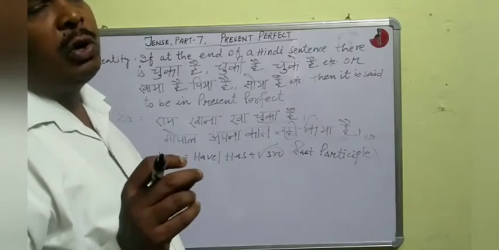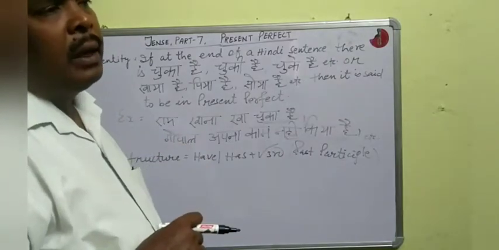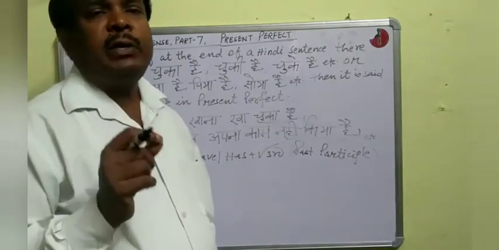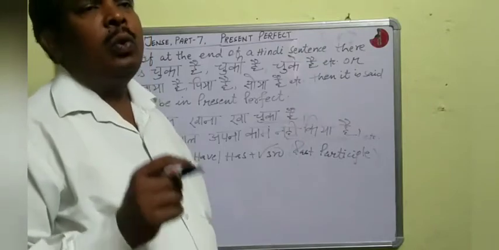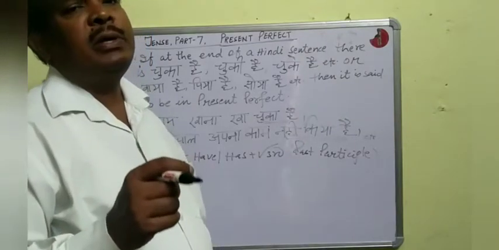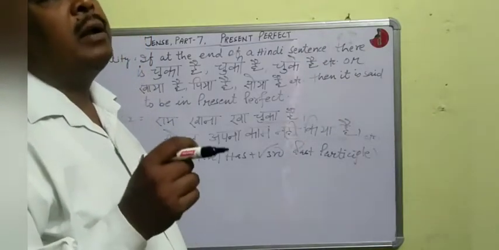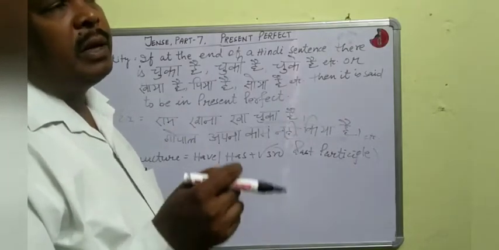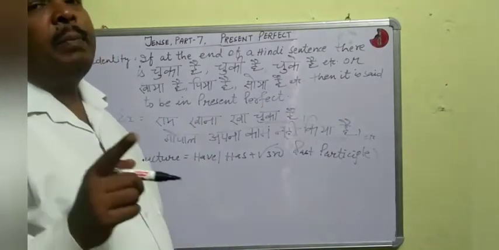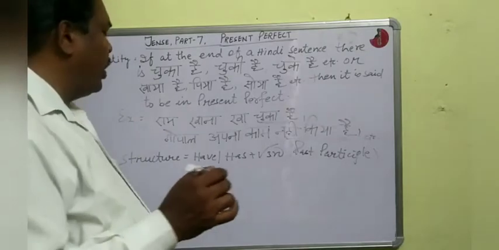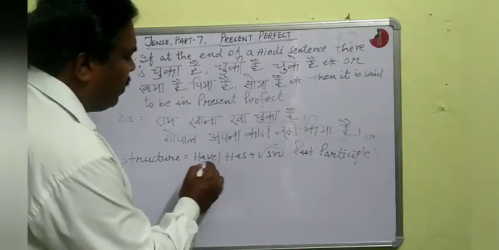What is the structure of present perfect? That means in present perfect tense, which form of verb do we use?